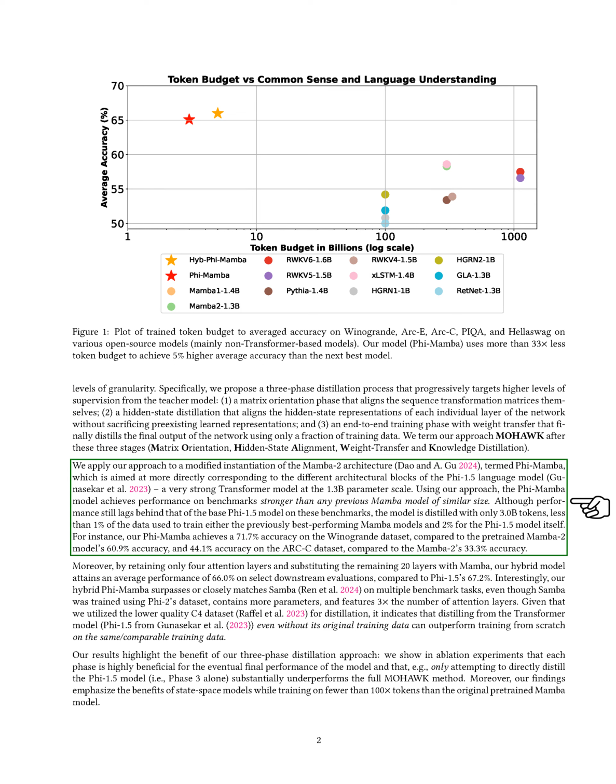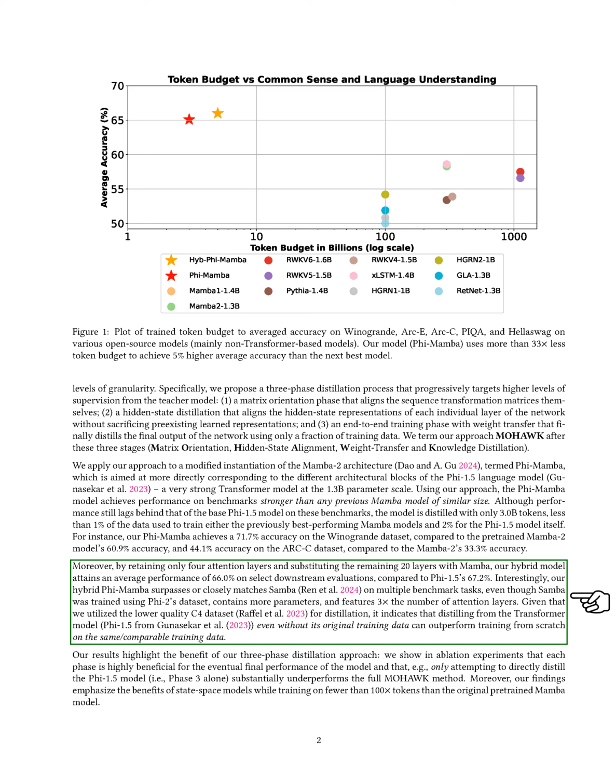We apply our method to a modified version of the Mamba 2 architecture, named Phi Mamba, which aligns more closely with the architectural blocks of the strong PHI 1.5 transformer model. Our Phi Mamba model outperforms previous Mamba models of similar size on benchmarks, achieving notable accuracy improvements with significantly less training data. For example, it reaches 71.7% accuracy on the Winogrande dataset, compared to 60.9% for the pre-trained Mamba 2 model.